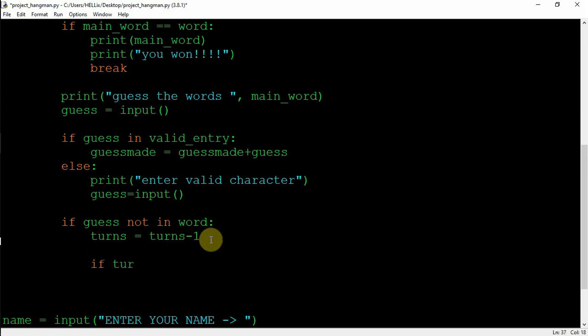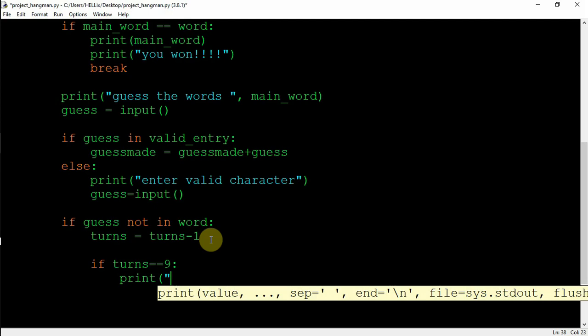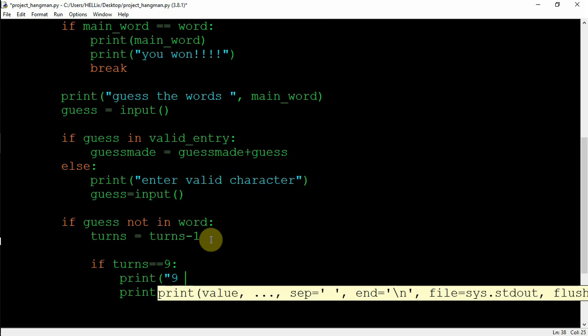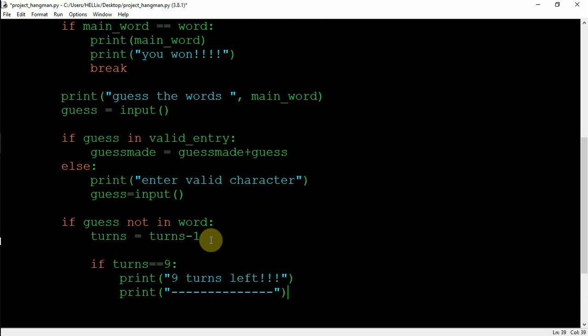So if turns equal to 9, we need to create our hangman. I'll create it once and then easily it will be added every time. For now I'll write the print function. Let's create a hedge, the first time it's wrong we need to show a hedge. So this is over here with me, and this is enough. We also want to show the user how many turns are left, so write print, we are now left with 9 turns left. Close it. This is enough.